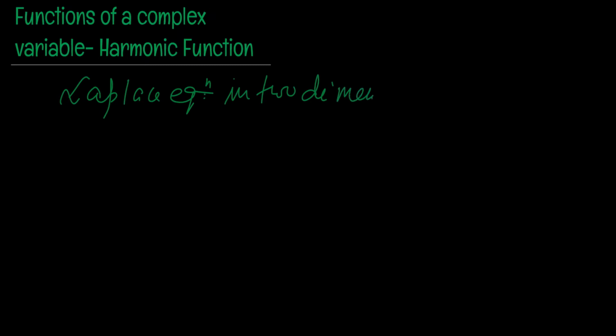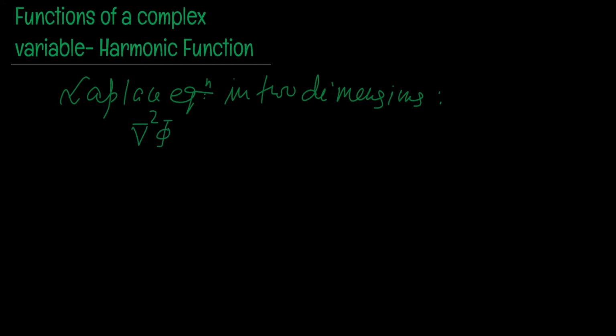Laplace equation in two dimensions is given as del square phi.